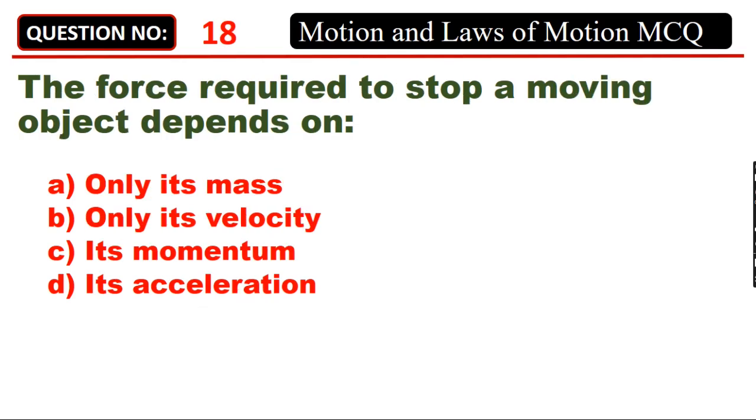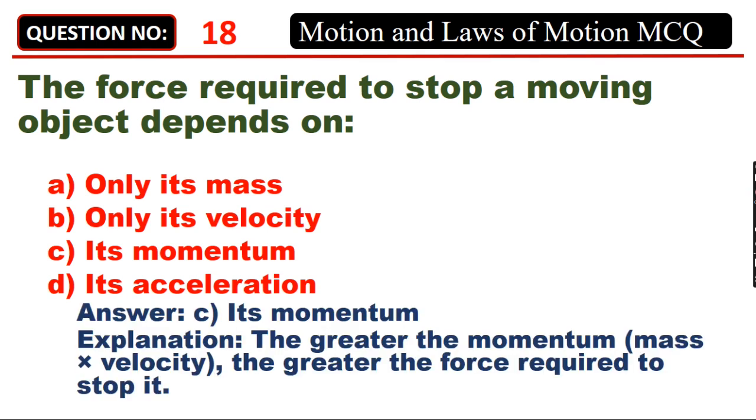The force required to stop a moving object depends on A. Only its mass, B. Only its velocity, C. Its momentum, D. Its acceleration. Answer: C. Its momentum. The greater the momentum, mass times velocity, the greater the force required to stop it.